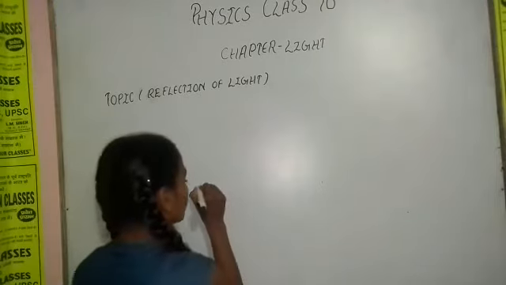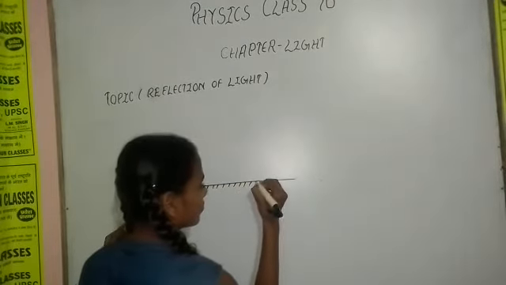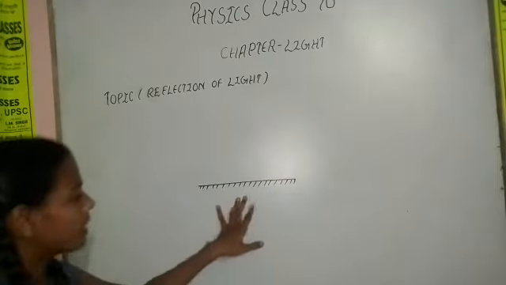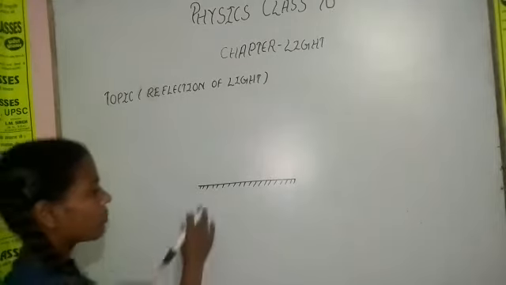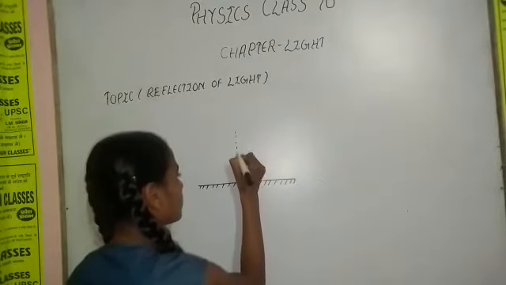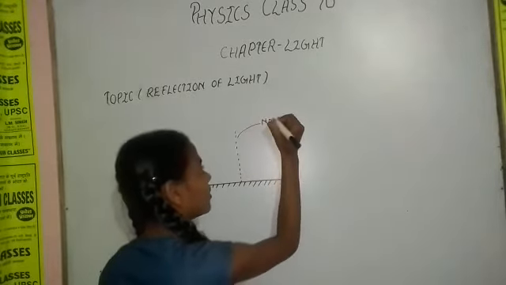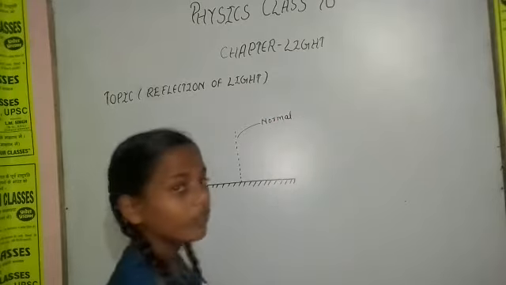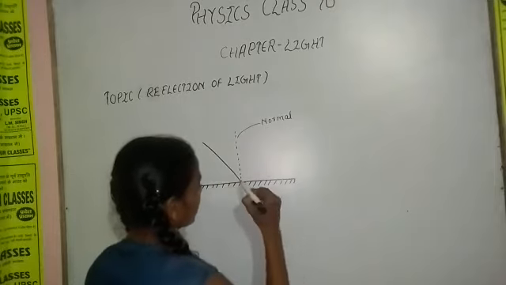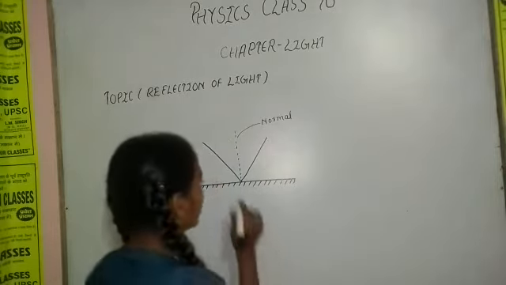For example, everyone knows that this is a plane mirror, and it has a long line having a shorter number of patki on one side, and it has a normal also, which is known as normal. And when a ray of light falls on this plane and gets reflected back, this is known as reflection of light.